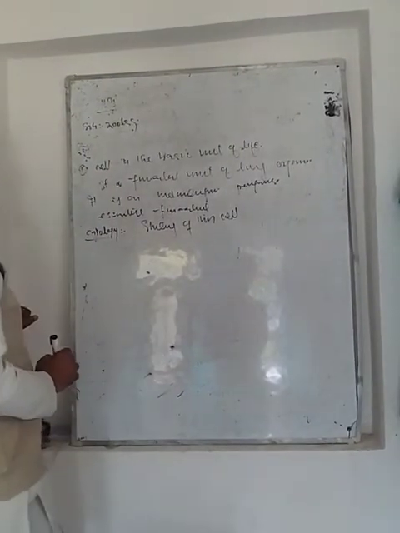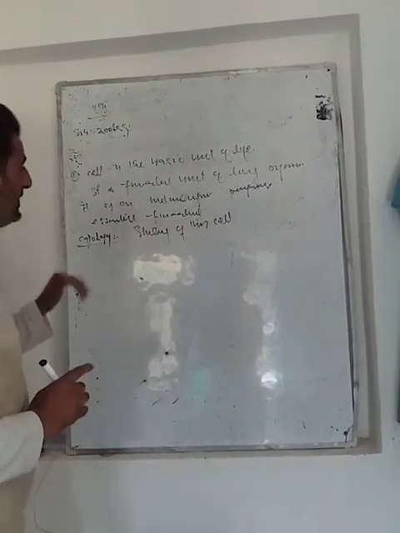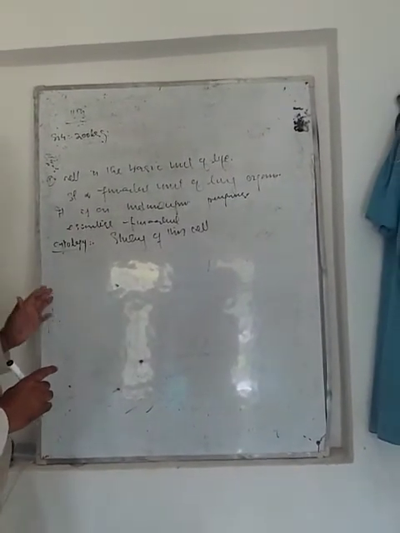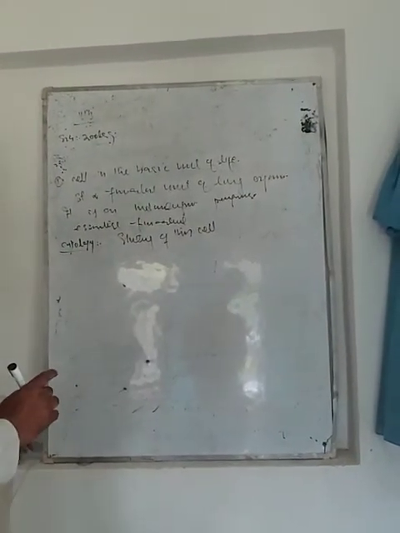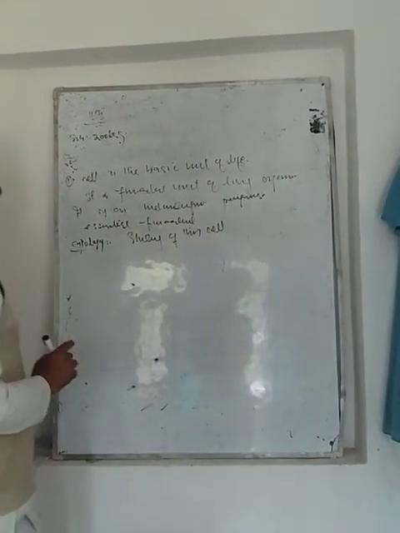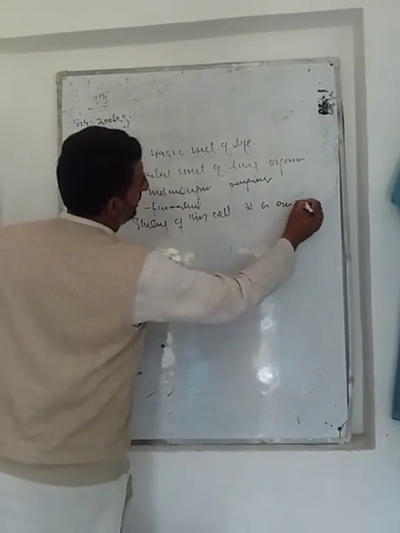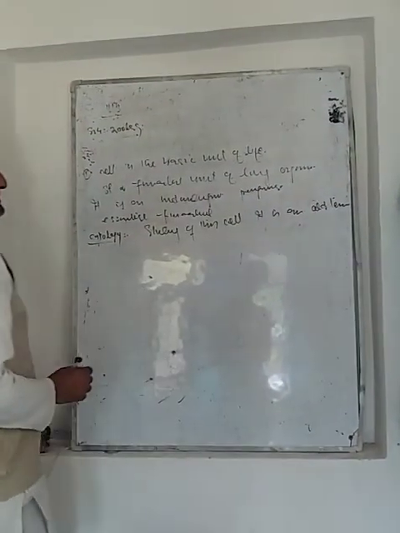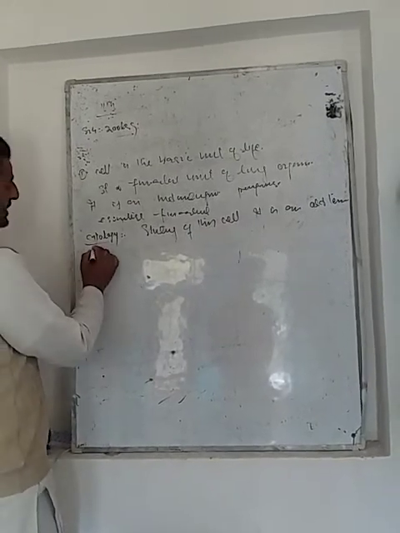We call it cytology, the branch of biology which completely deals with the structure, function, performance, existence, everything about the cell. But it is an older term. In olden times it was called cytology, and nowadays it is called cell biology.